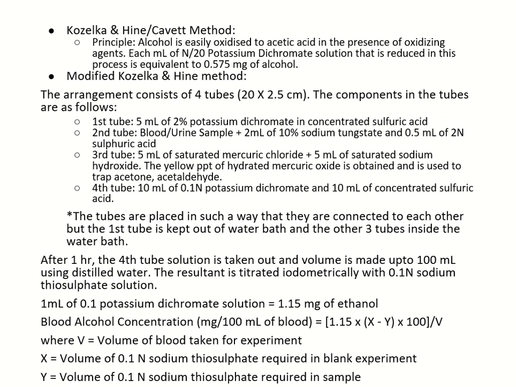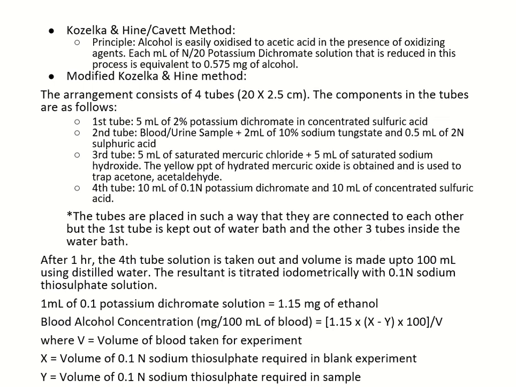Modified Kozelka and Hein method. It consists of 4 tubes which are connected to each other. The dimension of the tubes is given in the slide. The second, third and fourth tube is kept inside the water bath. The first tube contains 5 ml of 2% potassium dichromate in concentrated sulfuric acid. The second tube contains blood or urine sample with 2 ml of 10% sodium tungstate and 0.5 ml of 2 normal sulfuric acid.